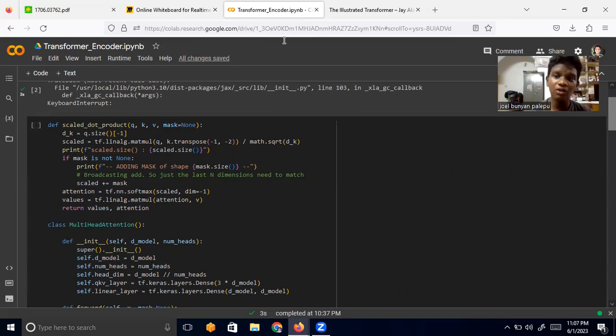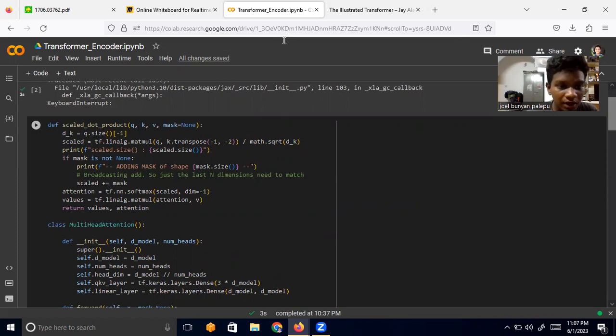I forgot to mention we are also going to divide the product of Q and K by the square root of dk. We multiply Q and K, and then divide that by the square root of dk.